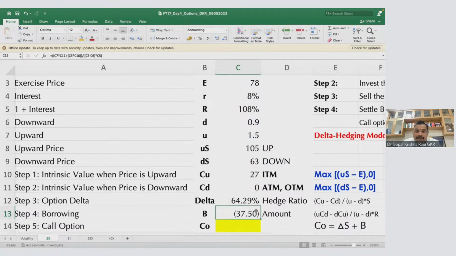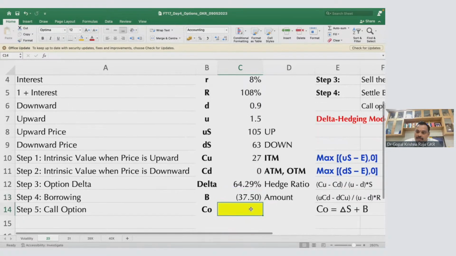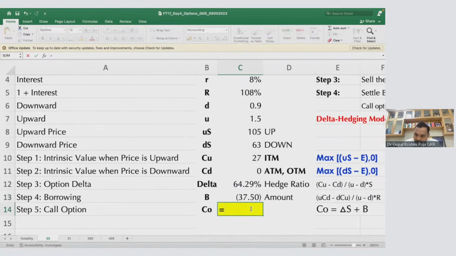So this borrowing is a negative because you have to borrow money. Okay. Technically, it is a cash inflow, but you have to repay. That is why it is negative. Now, what is your call option? This is delta S plus borrowing. And technically, you have to repay. So it is minus borrowing. Already minus is in the formula itself, it is in minus.